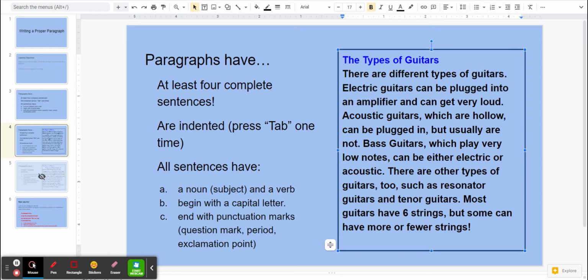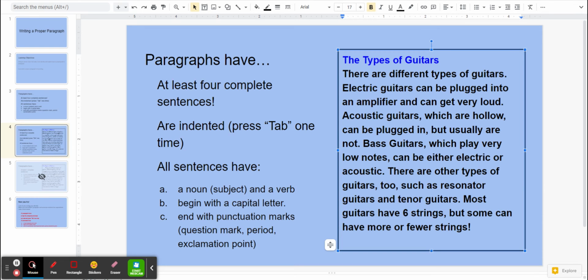Acoustic guitars, which are hollow, can be plugged in, but usually are not. Bass guitars, which play very low notes, can be either electric or acoustic. There are other types of guitars too, such as resonator guitars and tenor guitars. Most guitars have 6 strings, but some can have more or fewer strings.